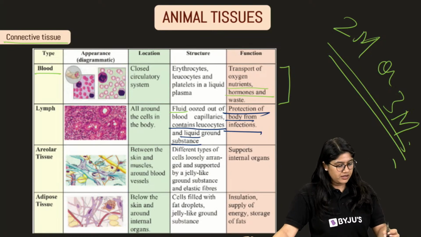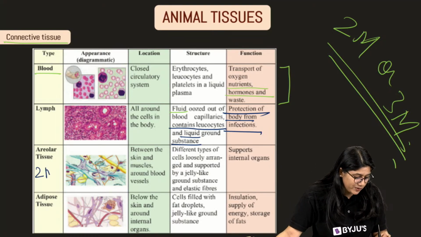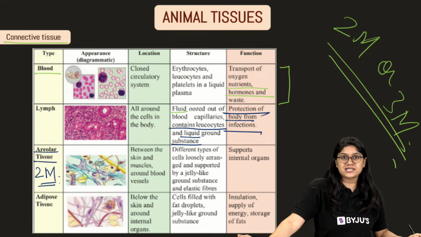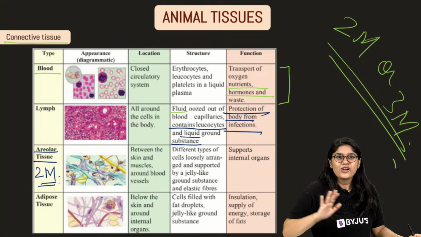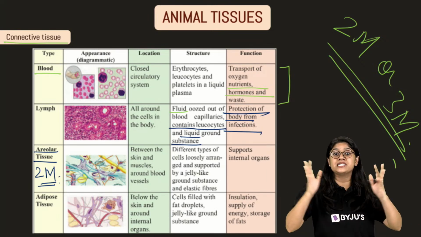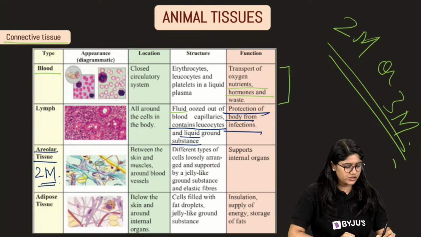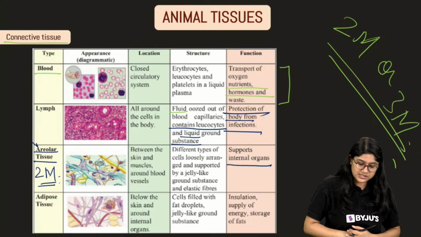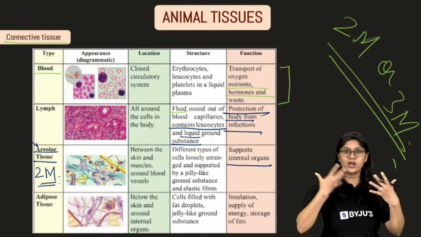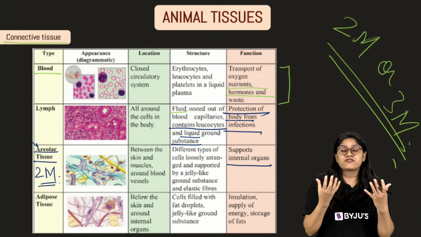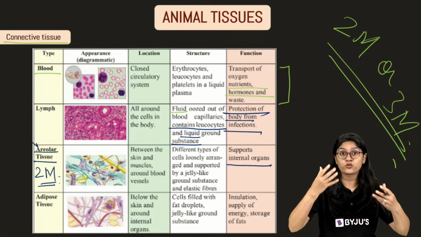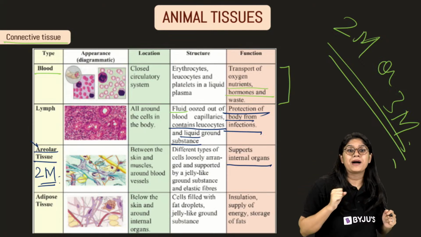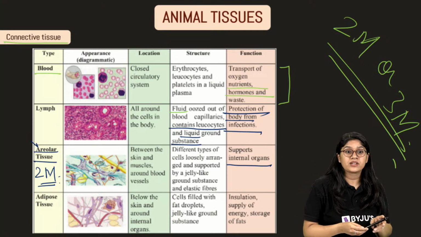Easy peasy. Then, super important everyone, a 2 marks question over here. Areolar tissue, right? It is present between the skin, muscles, everywhere in our body. We have this particular tissue in abundance. Most of all we have this particular connective tissue, right? It actually helps in supporting the internal organs. It has different types, right? It has collagen, which is a type of protein. It has different cells like mast cells and macrophages that provide protection from any of the microorganisms that are entering into our body. Very good.